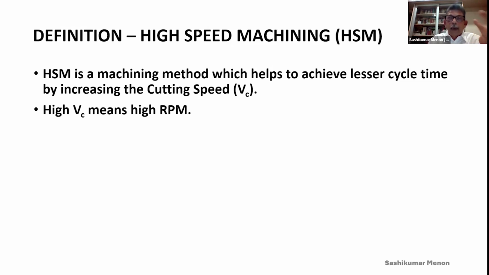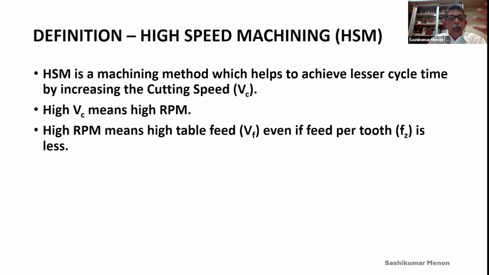High VC means high RPM, of course. When your cutting speed is higher, your RPM definitely is going to increase. So the base is VC. High RPM means high table feed, even if the feed per tooth is less. Generally in milling for finishing applications, you have to go for a low feed per tooth, maybe as low as 0.05, 0.03.